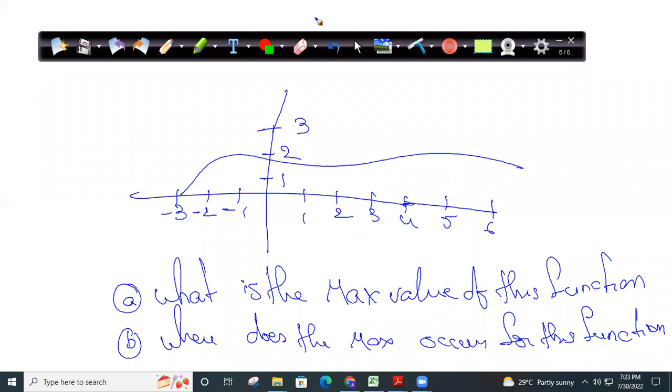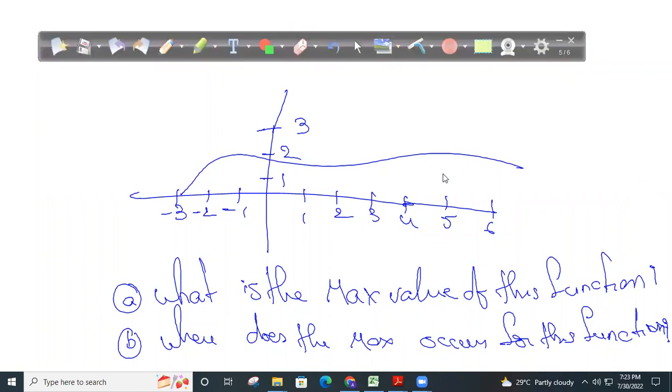What is the maximum value of this function? And where does the maximum value occur for this function? Sorry for my writing, I just wrote it quickly. What is the maximum value for this function, and where does the maximum value occur? You can type your answer in the chat box, but everyone please be active and type your answers.